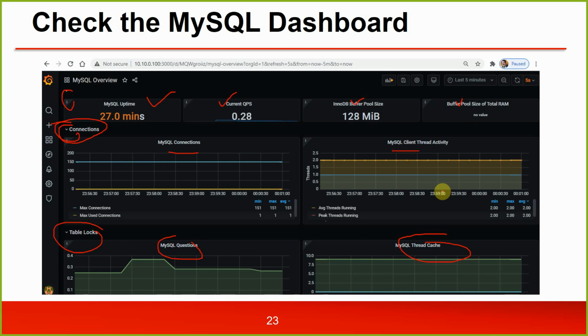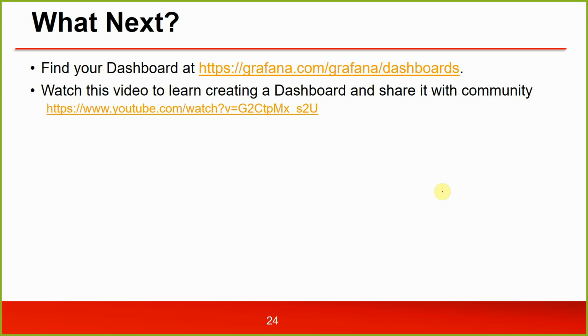That is what you can do, because this is what you will be doing tomorrow. You will be creating dashboards, editing them, and working with them. So today you will set up that environment. Tomorrow it will be all dashboards working. So find your dashboard at this URL, and watch this video to learn creating a dashboard and sharing it with the community. This is my dashboard creation link. If you want to learn creating from scratch, watch this lecture. That is going to be very helpful for you. The URL is given to you in the PDF file.